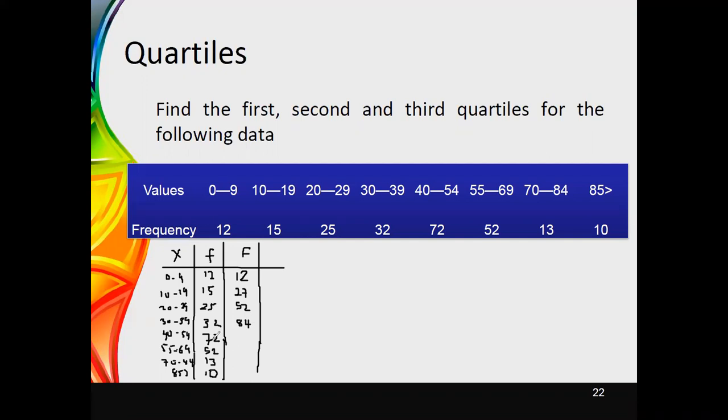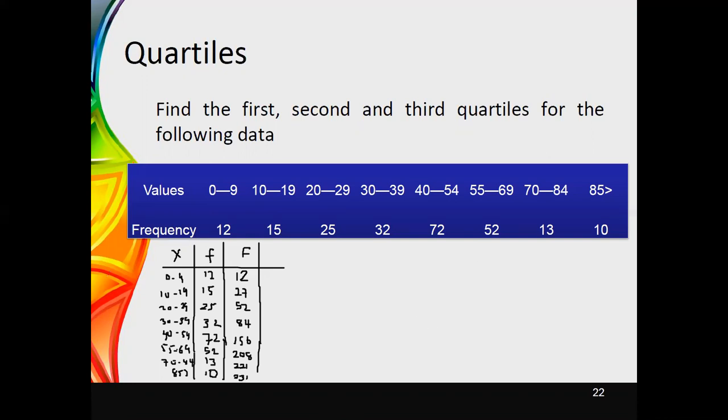The next frequency is 72, giving 156. Then add 52, which gives 208. Then add 13, giving 221, and then add 10, which gives 231. Therefore, this is the set of values that we have obtained.